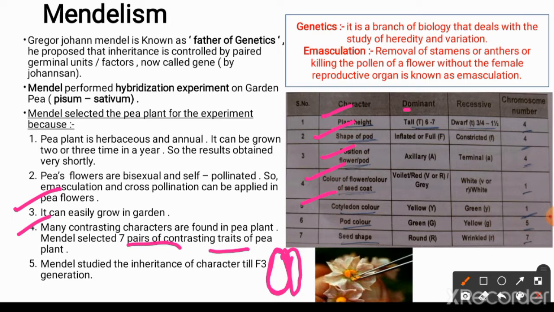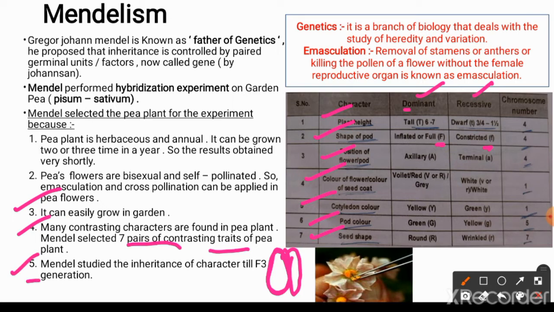Either it is yellowish or it is green. Then pod color, seed shape, and he showed the allele with a capital letter and a small letter. For the dominant trait he used the capital letter, and for the recessive trait the small letter.